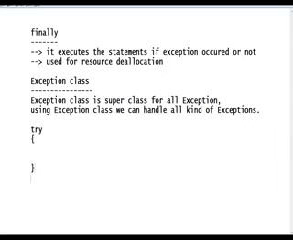Try, catch. Now, which exception do we write? Just Exception e. That's all. From now onwards, there is no need of any other exceptions. We can write only Exception. Exception is a superclass for all exceptions. It can handle all kinds of exceptions.